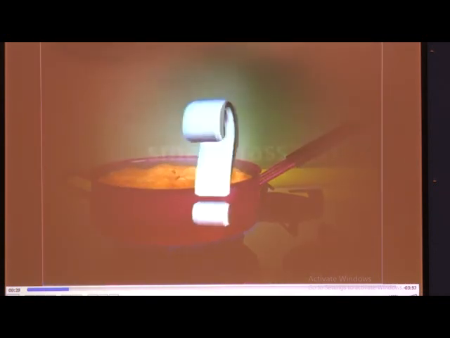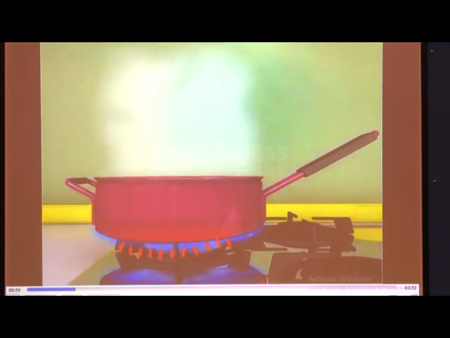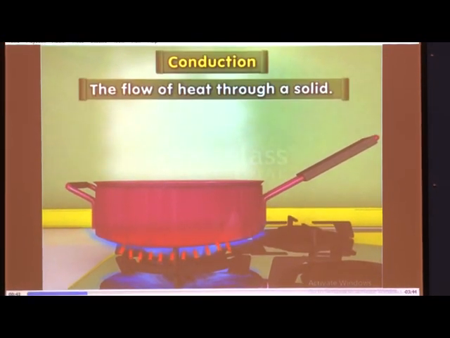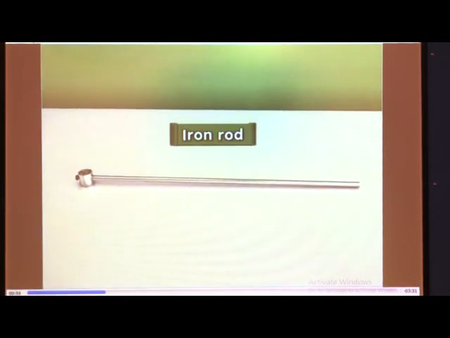Why? This is because heat flows or gets transferred from the burner to the pan. The flow of heat through a solid is known as conduction. Let us try to understand conduction with the help of a simple activity. For the activity, you need an iron rod.